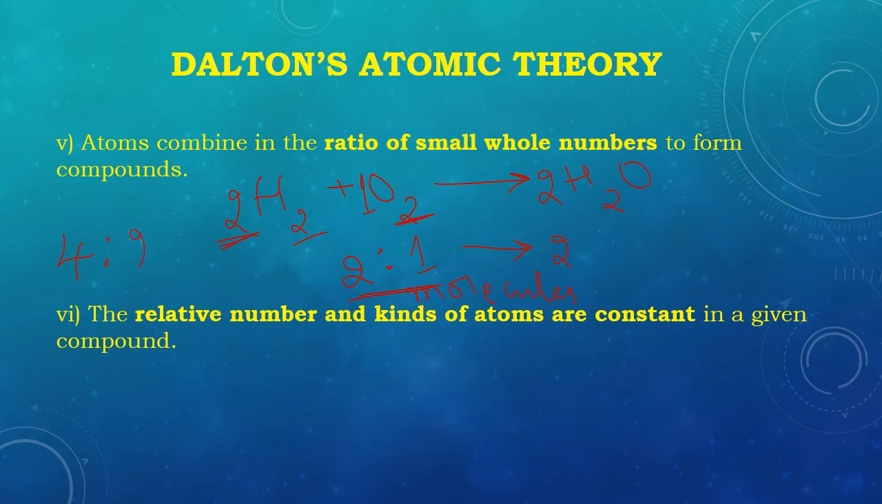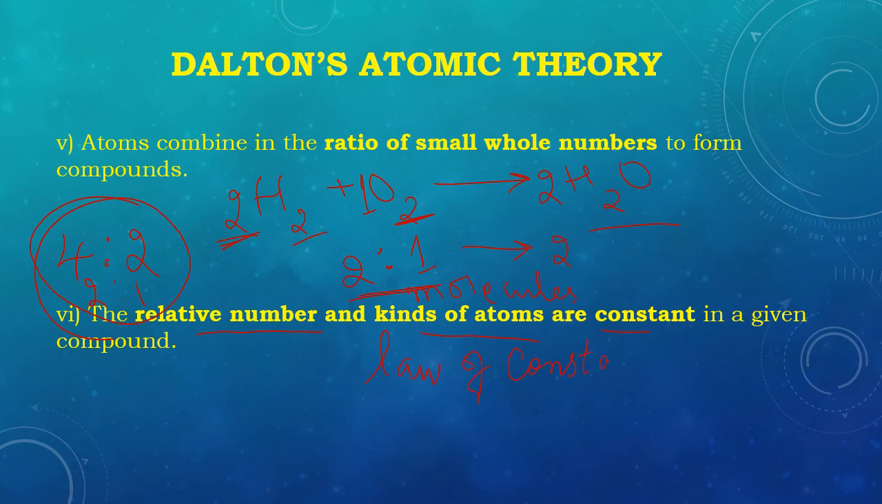Okay, we are talking in terms of molecules here. If we have to talk in terms of atoms, we have 4 atoms of hydrogen combining with two atoms of oxygen, which again comes down to a 2:1 ratio. So atoms always combine in a small whole number ratio so that they get a particular compound.